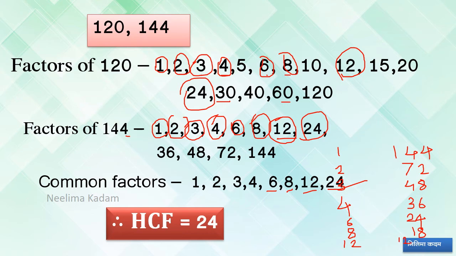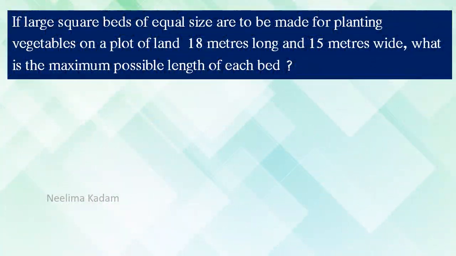Okay, so in this way you can find out the HCF of given numbers. Now in the 6th standard you have to find out HCF of given two numbers only. Okay, for a word problem शाब्दिक उदाहरण आपण बघणार आहोत. If large square beds of equal size are to be made for planting vegetables on a plot of land 18 meters long and 15 meters wide.